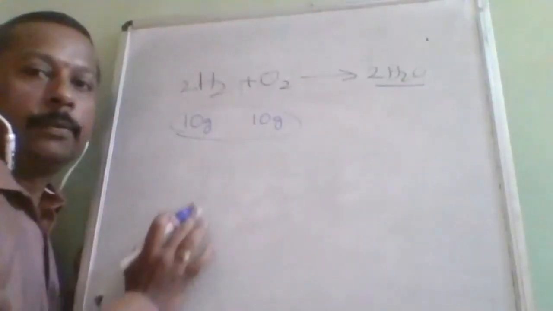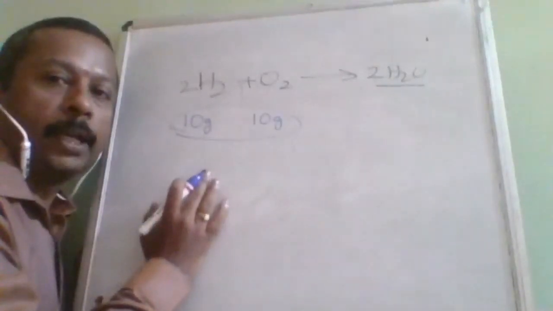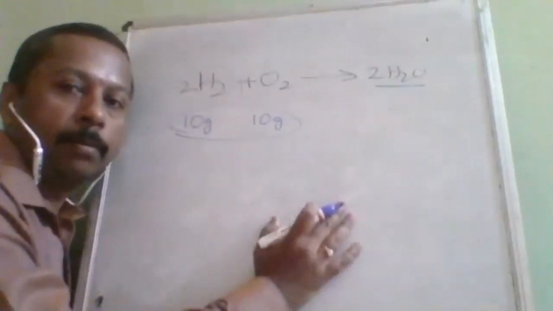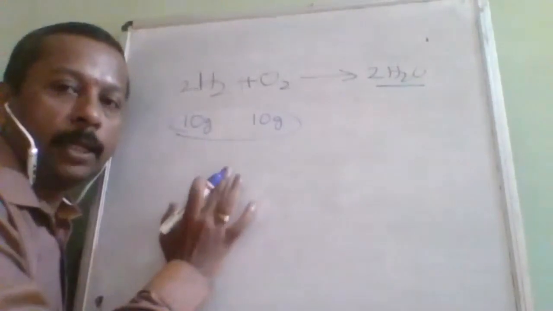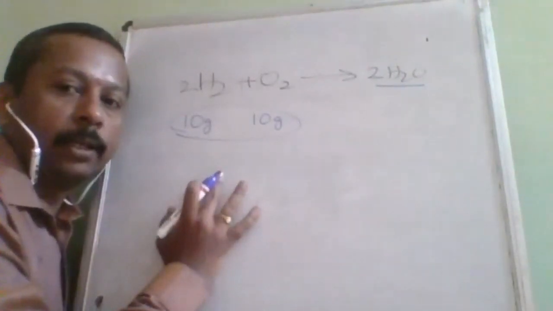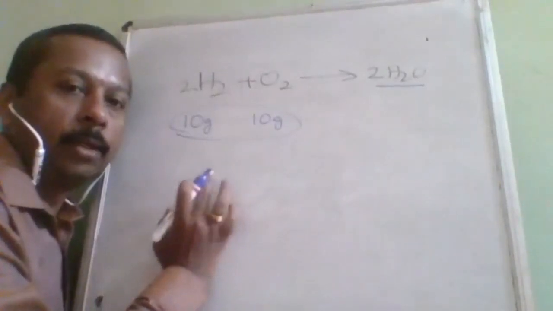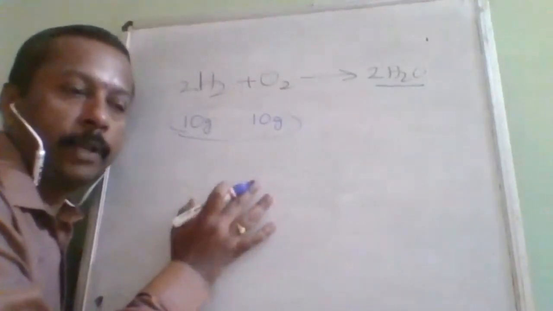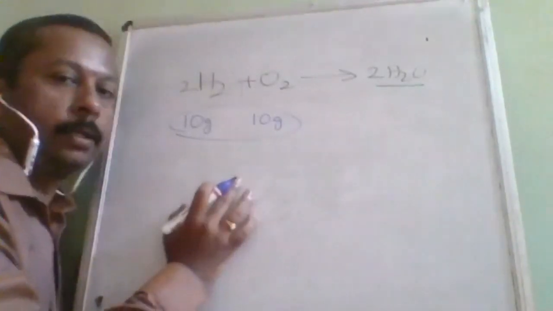If one value is given and asking for 10 values, no problem, that is not an issue. But if two values are given and asking for one value, or two values given and asking for five values, then it will be a limiting reagent question.